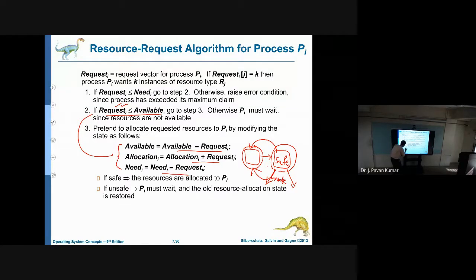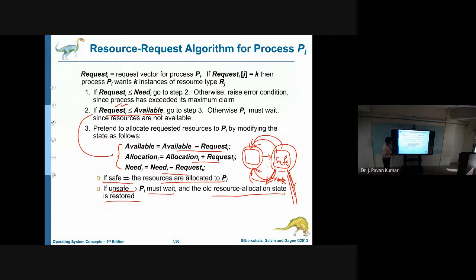Okay, you can observe here. If it is safe, resources are allocated to Pi. Those resources can be allocated to Pi. If it is unsafe, then Pi must wait, and the old resource allocation state is restored. Old one will be restored. Okay, if it is unsafe, old one will be restored. Otherwise, resources can be allocated. Okay, this is Banker's algorithm.